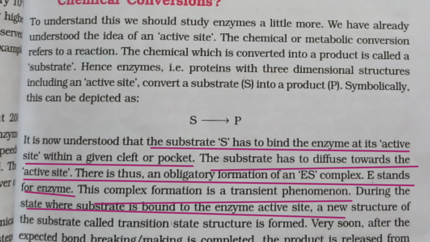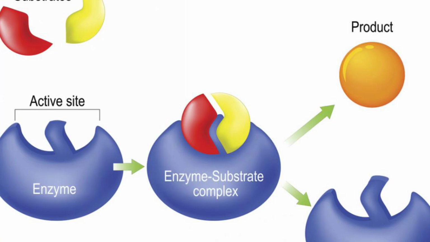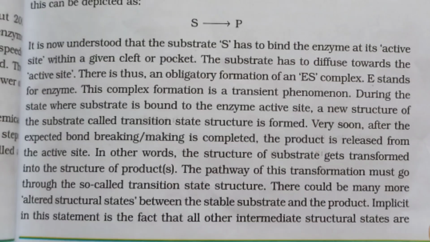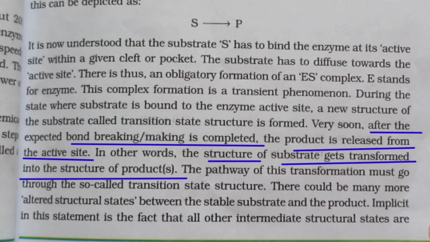S has to bind the enzyme at its active site within a given cleft or pocket. The substrate has to diffuse towards the active site. There is obligatory formation of the ES complex, and this complex formation is a transient phenomenon. During this state, the substrate is bound to the enzyme active site. A new structure of the substrate, called the transition state or structure, is formed. After bond breaking or making is completed, the product is released from the active site.